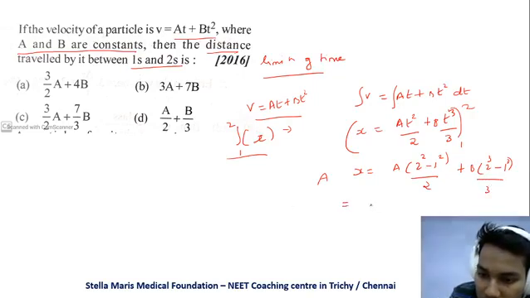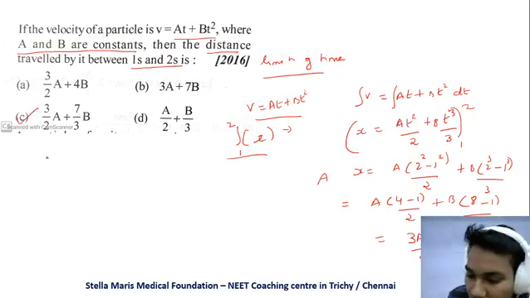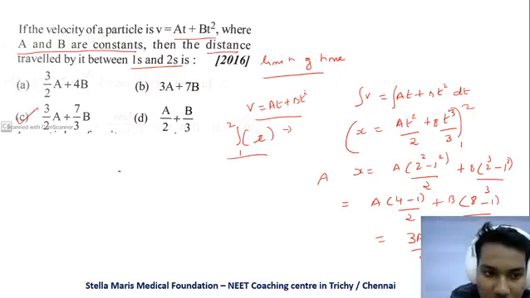So it becomes a into 4 minus 1 by 2 plus b into 8 minus 1 by 3. So it becomes 3a by 2 plus 7b by 3. So C option is the right option. Vigneshwaran, it's not D, it's C.